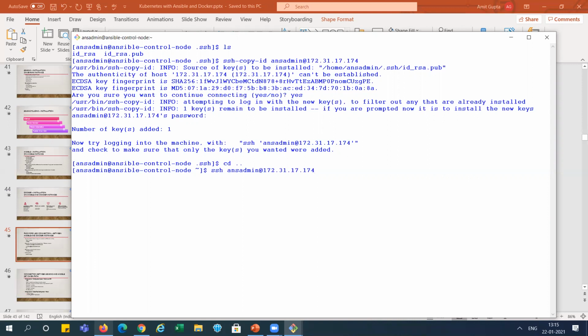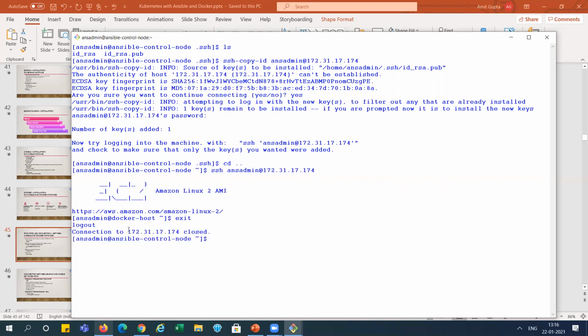When I enter it, the passwordless connection is already created, so it moves directly from the Ansible system to the Docker machine. It means our connectivity has been done successfully, right? Now I'm exiting from the Docker machine, so I will again reach the Ansible machine.